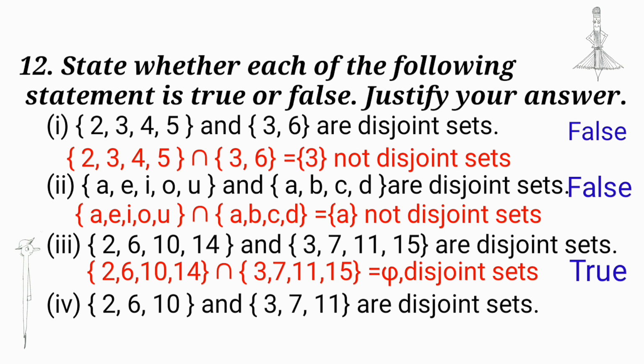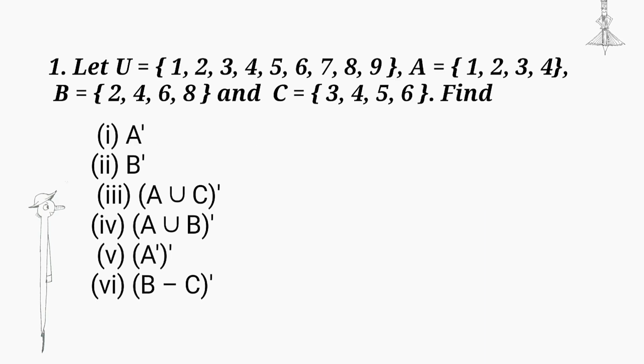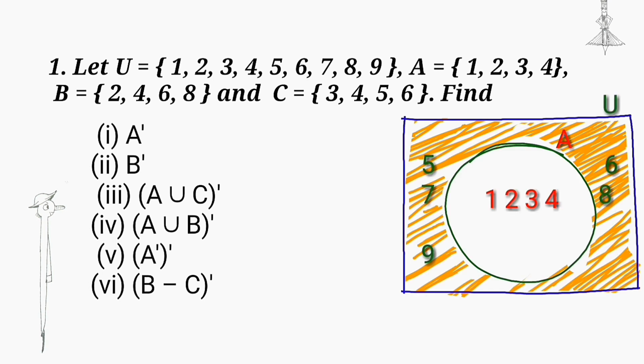Next, {2, 6, 10} intersection {3, 7, 11}, we get a null set, so it is disjoint. Question 5. Let U is equal to {1, 2, 3, 4, 5, 6, 7, 8, 9}, A is equal to {1, 2, 3, 4}, B is equal to {2, 4, 6, 8}, and C is equal to {3, 4, 5, 6}. Find A complement. Universal set and its subsets are given. Find the elements which are outside A and present in U. We get set {5, 6, 7, 8, 9}.